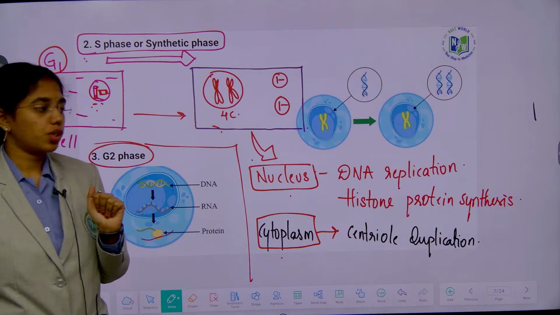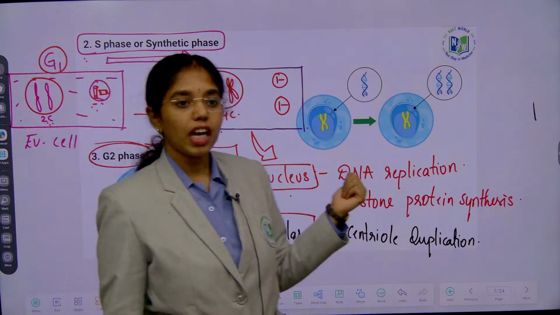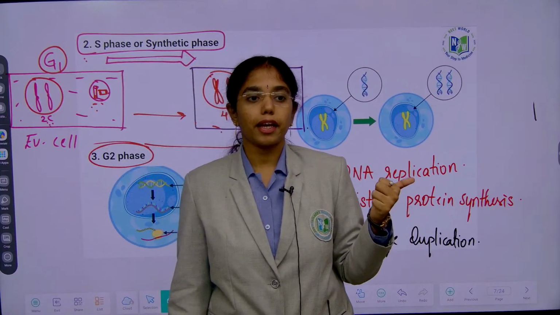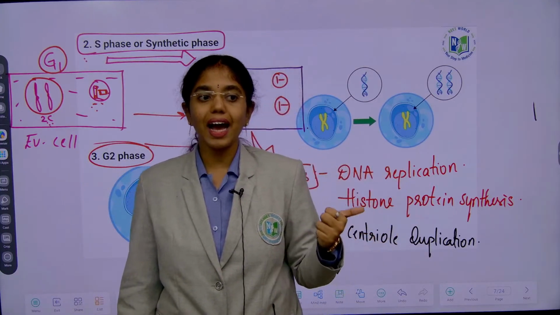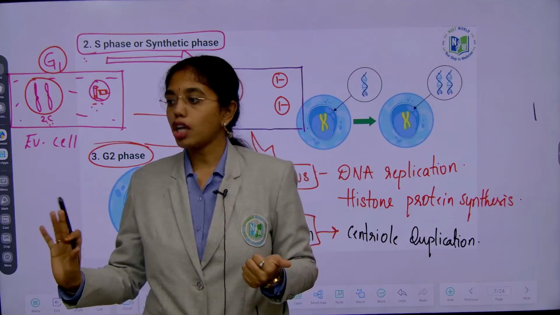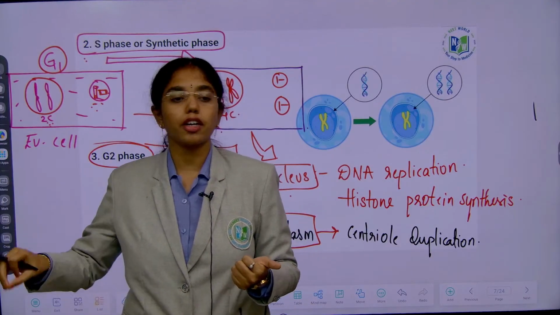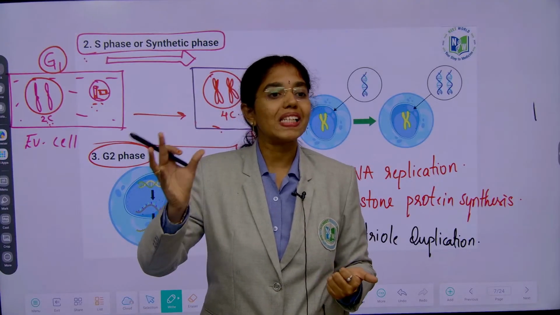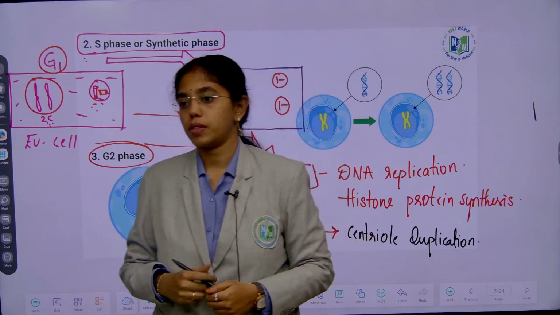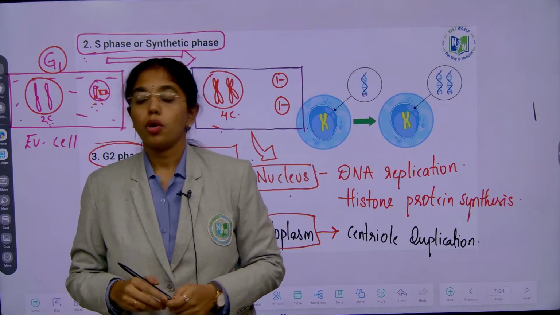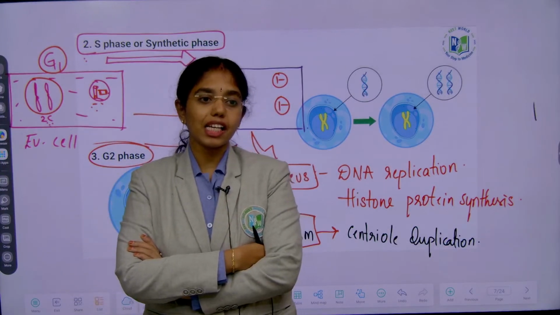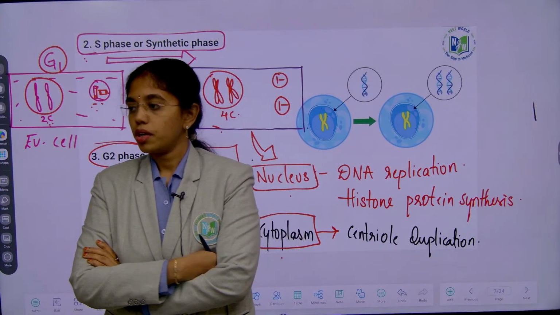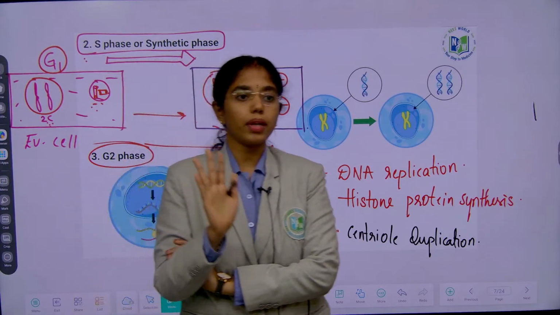Okay. Next is G2 phase. In G2 phase, semi-autonomous cell organelles will duplicate, like chloroplast, mitochondria and Golgi bodies. Golgi bodies are not semi-autonomous, but they also duplicate along with these. What protein synthesis will happen at G2 phase? Tubulin protein. What protein synthesis will happen at S phase? Histone protein synthesis. So this is all you have to remember about interphase.